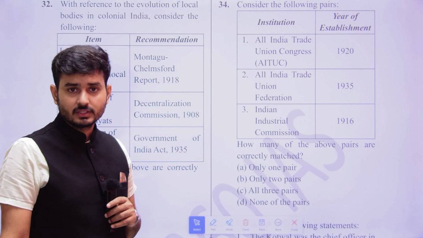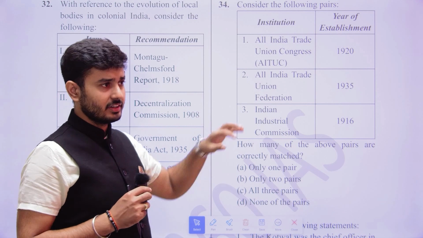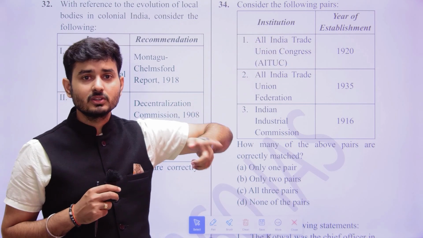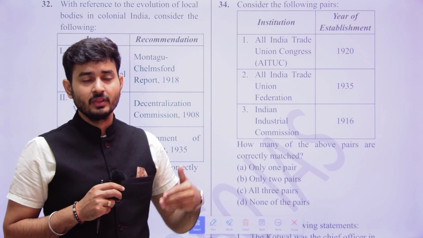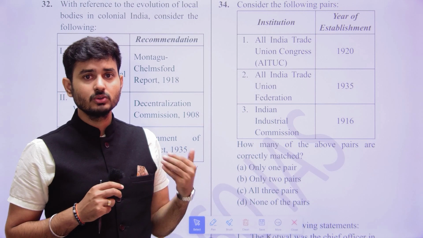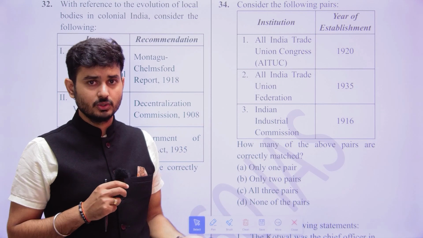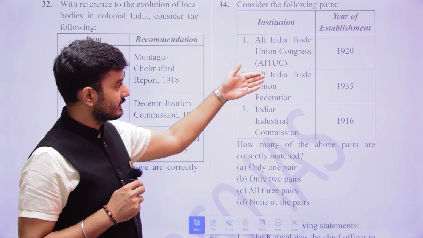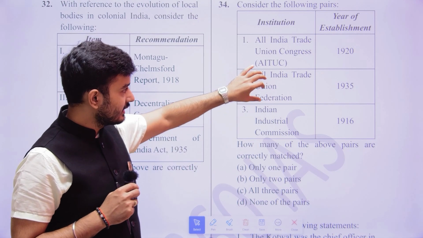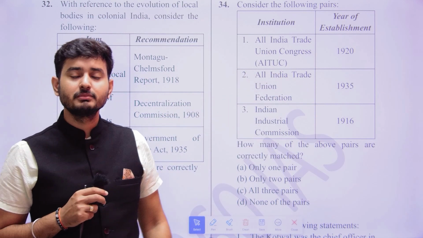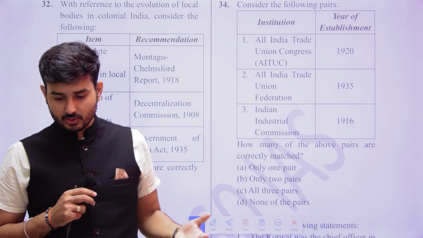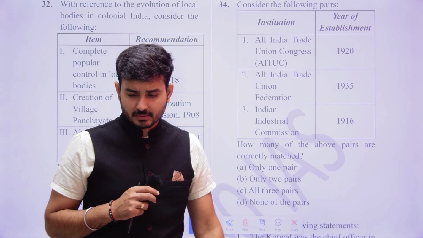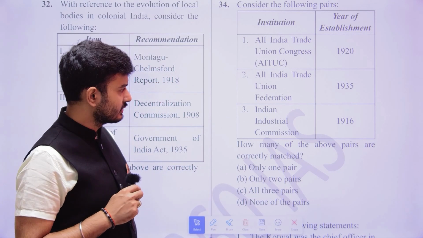Now this is what the UPSC does. UPSC knows that everyone is reading this particular aspect, but it is also aware that many aspirants would not learn about the other union organizations that were created. So at that point of time, they asked this. The All India Trade Union Federation was not established in 1935, but in 1941. Then the Indian Industrial Commission, yes, it was set up in 1916.